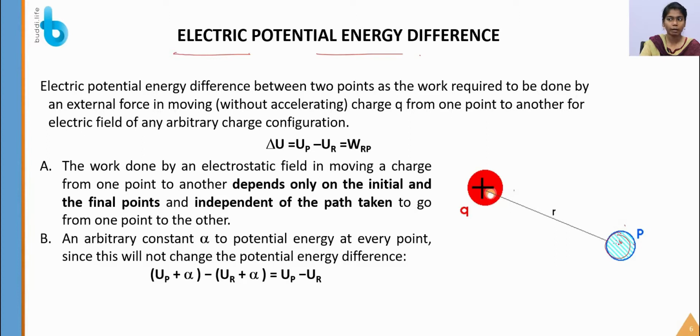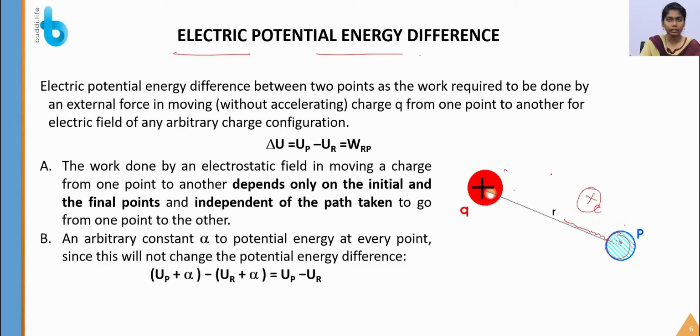Some external force has to be applied without acceleration, so you have to move with infinitely small speed, very small speed, from one point to another in the electric field of any arbitrary charge configuration. It may be a positive charge, it may be an electron, that is a negative charge.